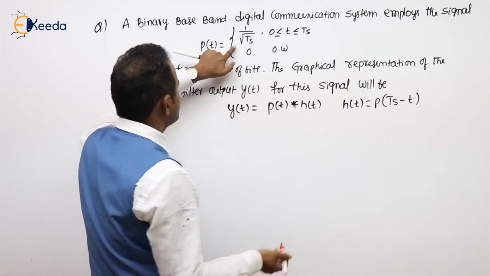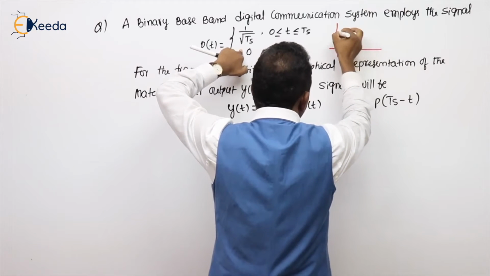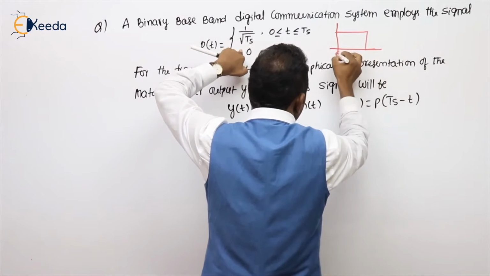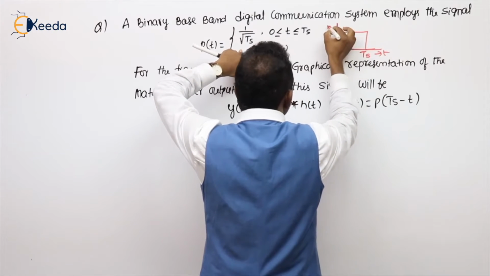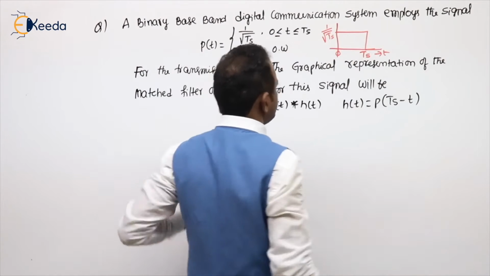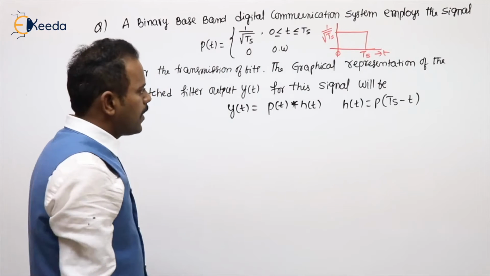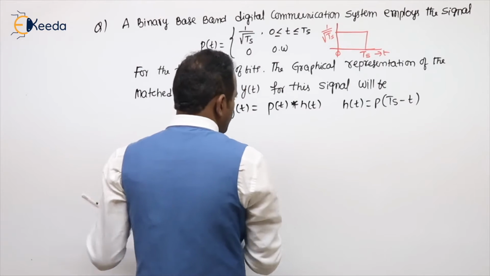Now what is this? This is given, a rectangular pulse. Where to where, sir, is the rectangular pulse? 0 to Ts, sir. And what is this value, sir? 1 divided by root Ts, sir. Now calculate h of t, sir. How to calculate h of t?